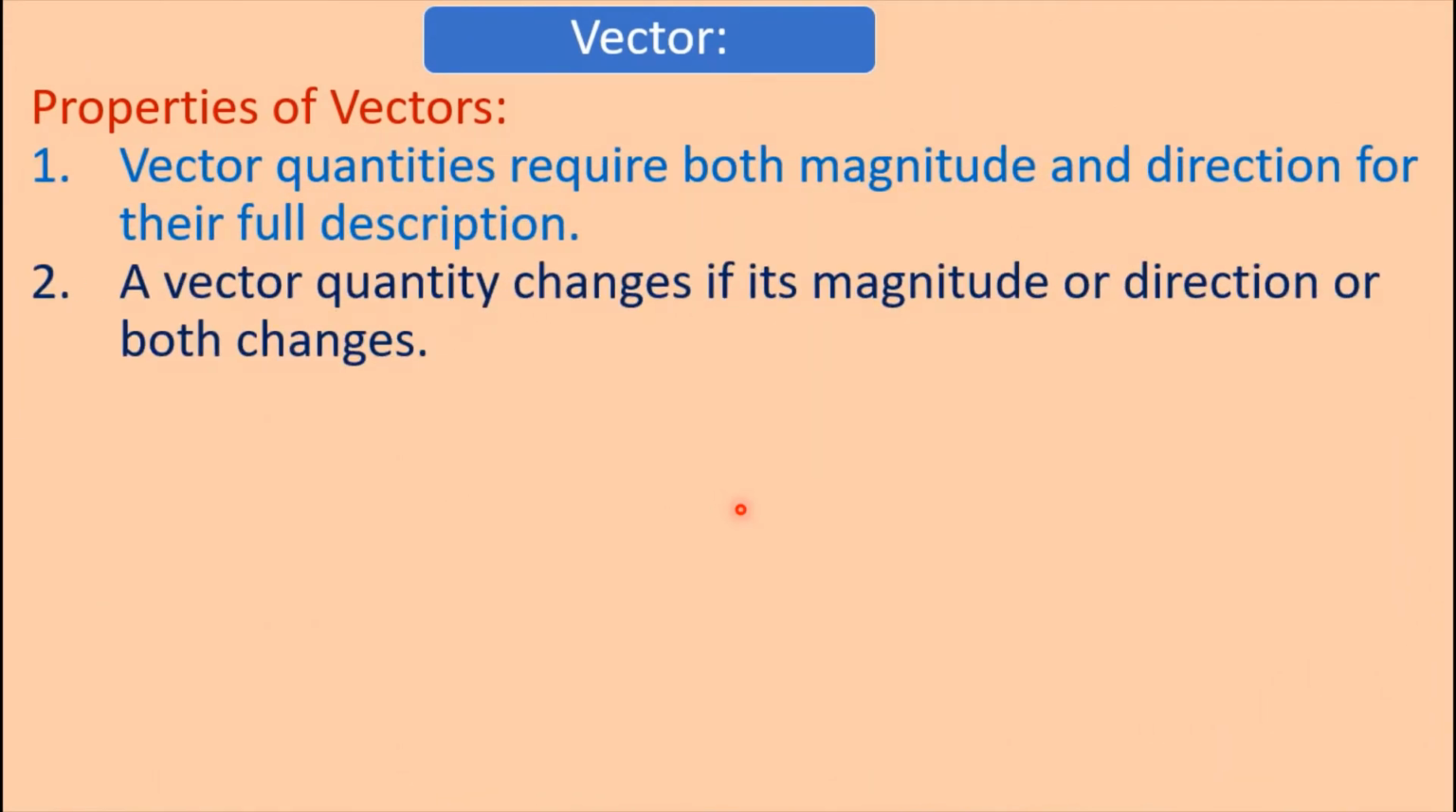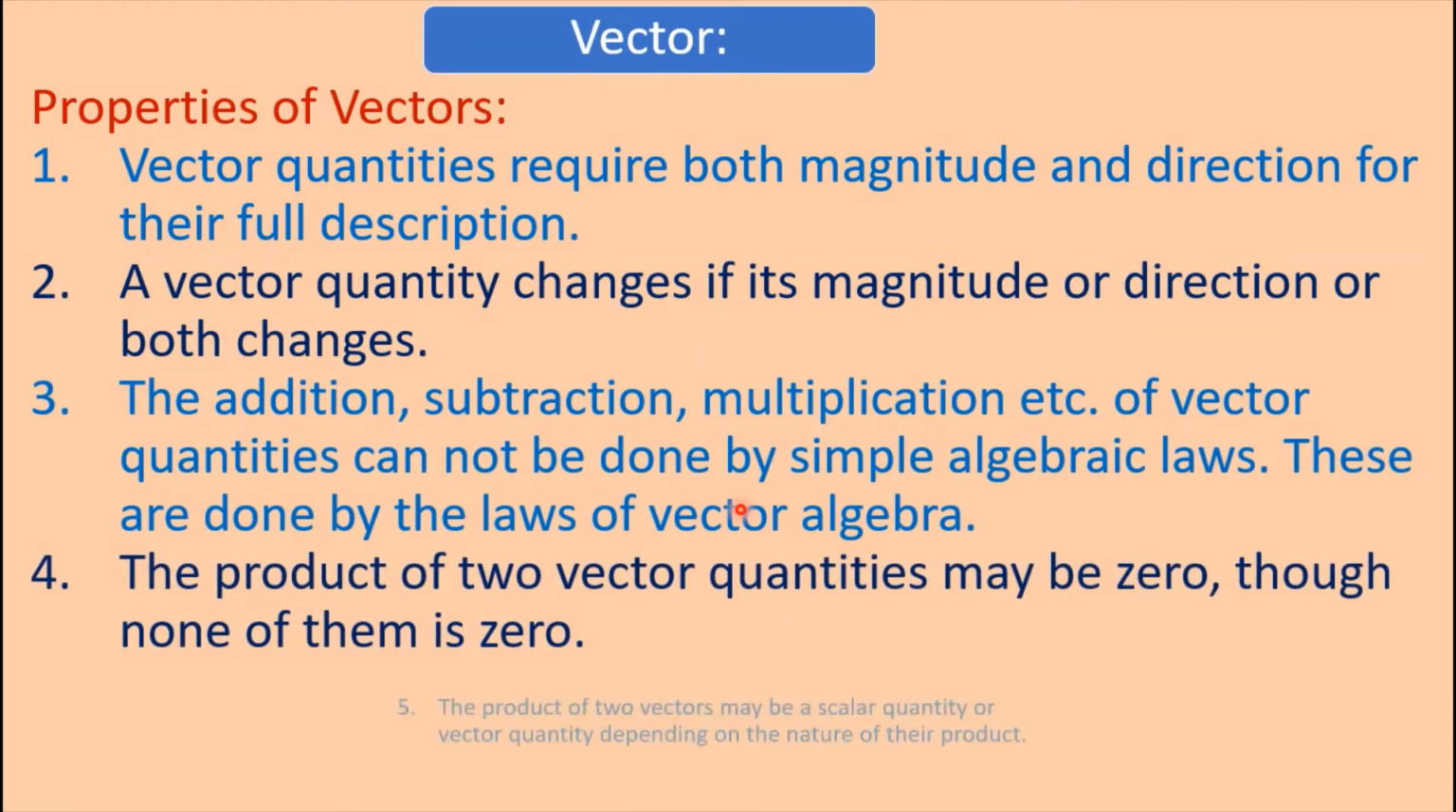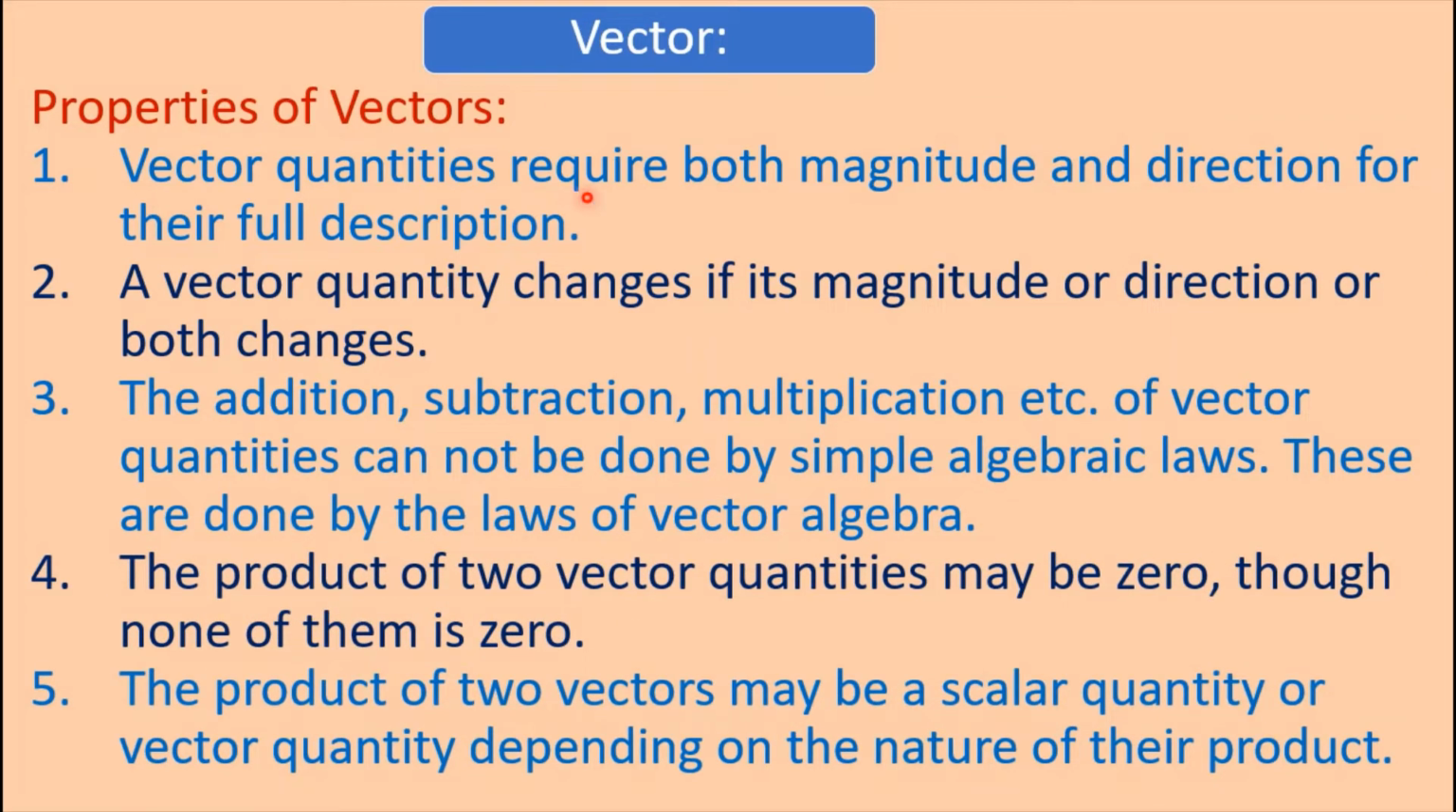So these are the properties of vector quantities. Vector quantities require both magnitude and direction for their full description. A vector quantity changes if its magnitude or direction or both change. The addition, subtraction, multiplication, etc. of vector quantities cannot be done by simple algebraic laws. These are done by the laws of vector algebra. The product of two vector quantities may be 0, though none of them is 0. The product of two vectors may be a scalar quantity or a vector quantity depending on the nature of their product.